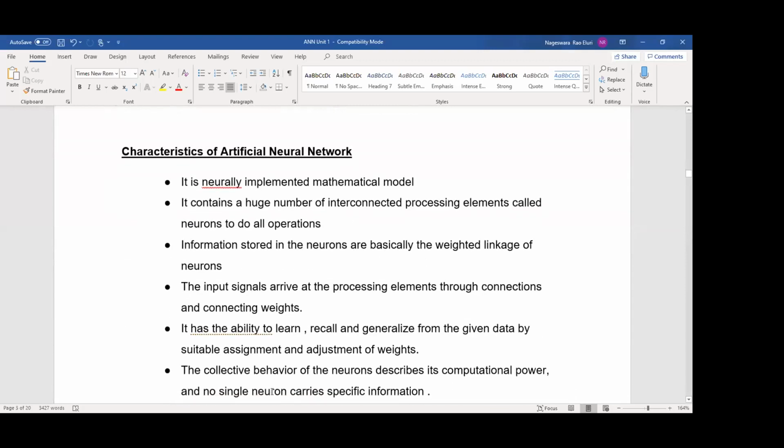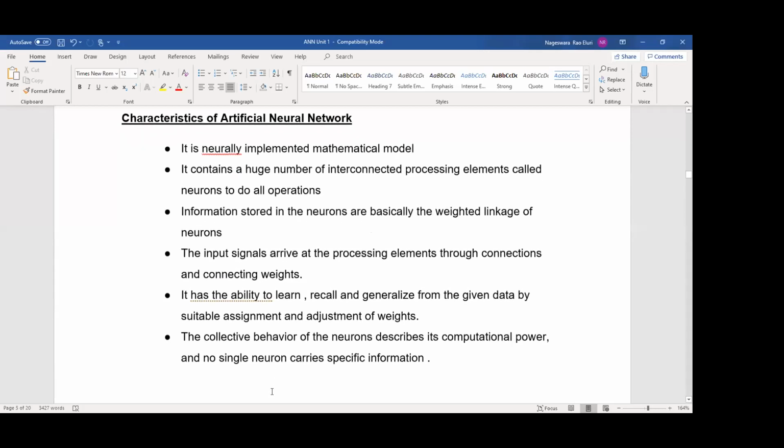Here you have to remember, they can ask about the characteristics or properties of an artificial neural network. Completely, this neural network depends upon a mathematical model only. How many interconnected processing elements there are depends upon the number of operations. That is the second point: we require, for some problems, a huge number of interconnected processing elements.